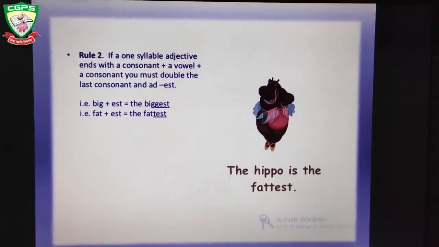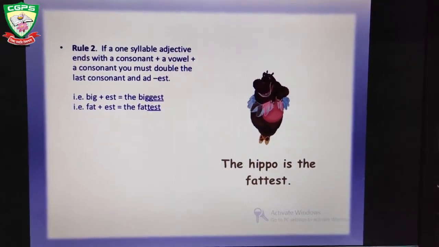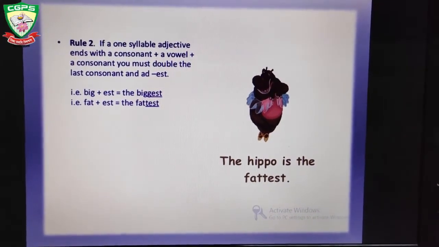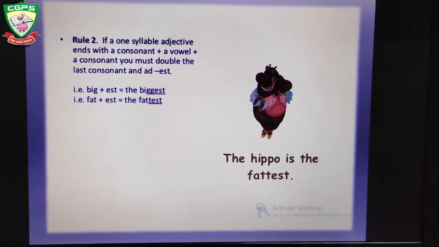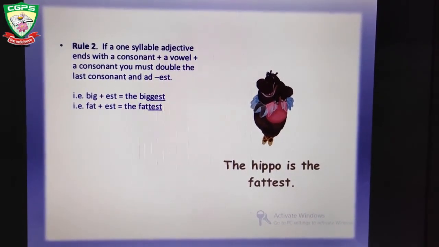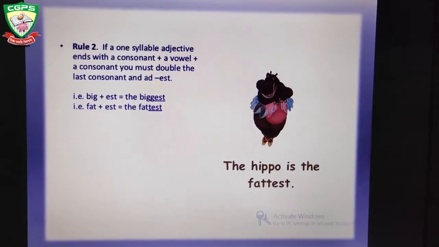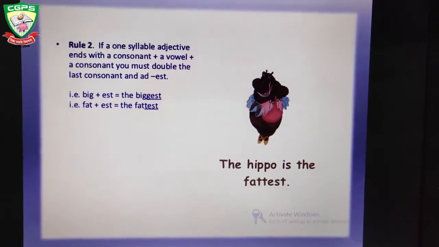Rule number 2. If a one syllable adjective ends with consonant plus a vowel plus a consonant, like big, like we have also just now discussed with you in comparative degree. B is a consonant, I is a vowel, and G is a consonant.